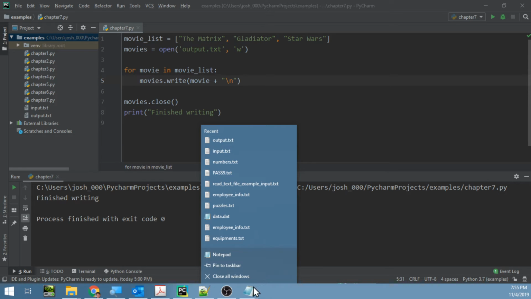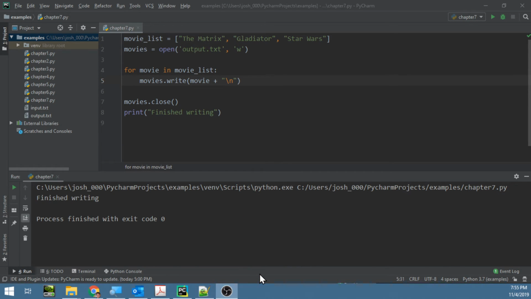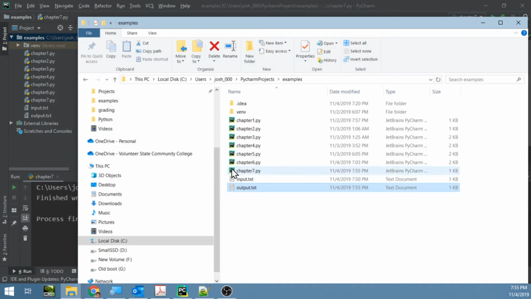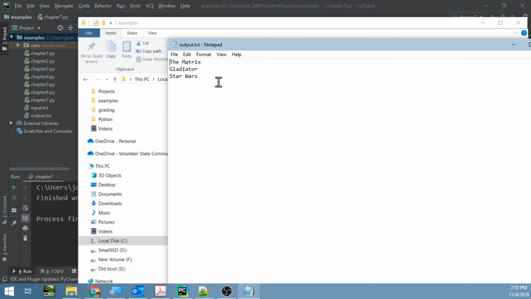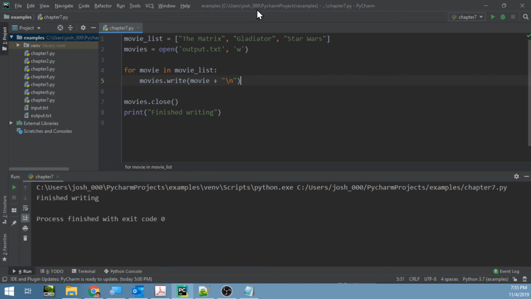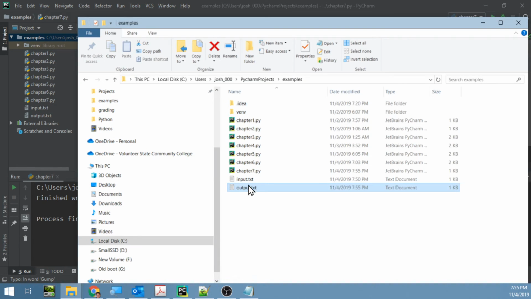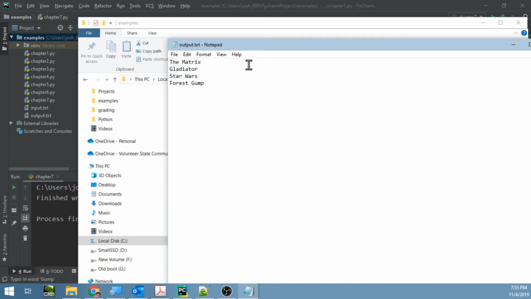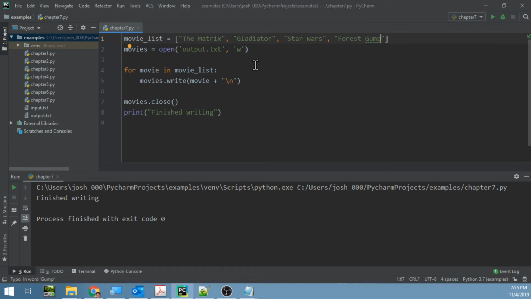Let me close all of these out here, come over here and check our output file. And the movies are there. Let's run this again and see if it appears. So our program is working as expected.